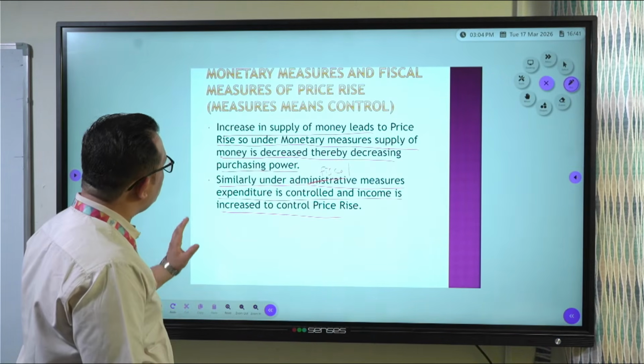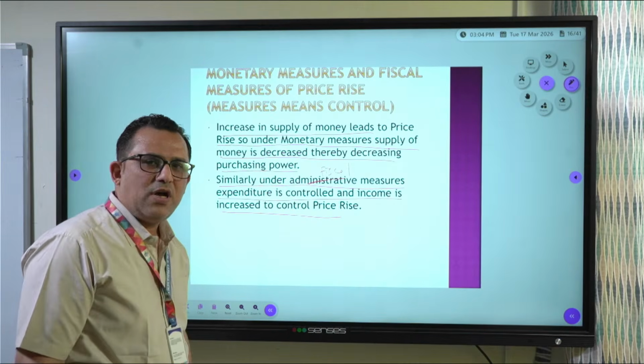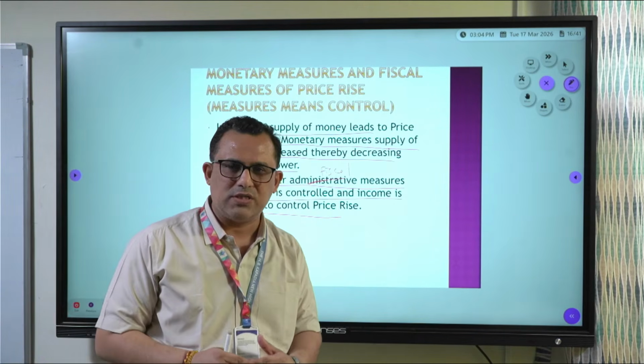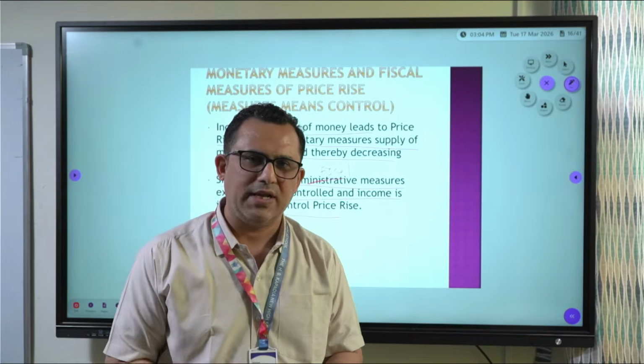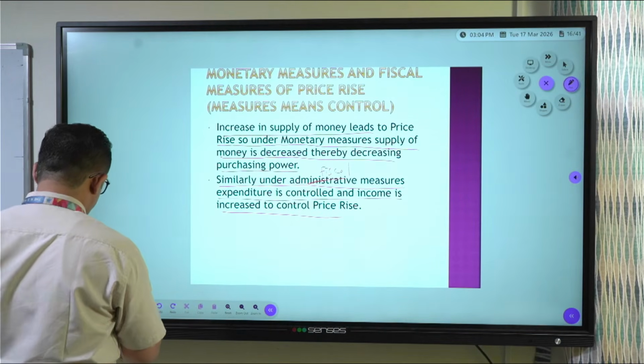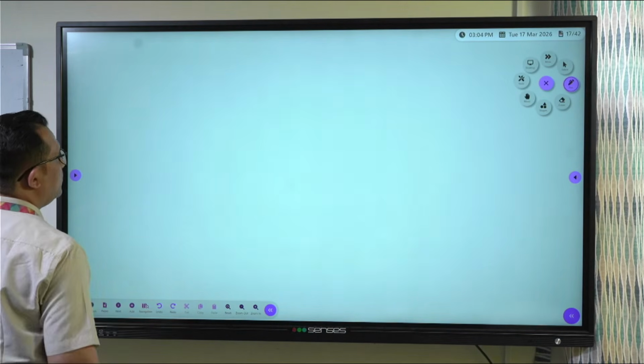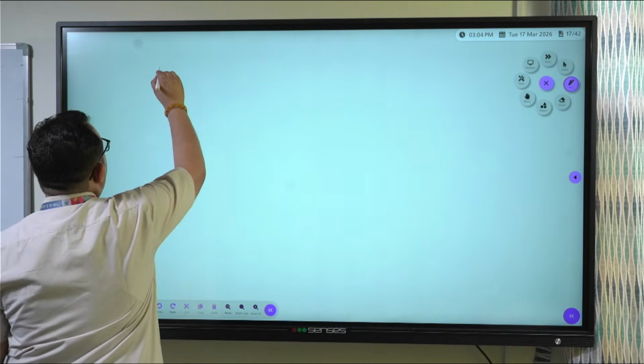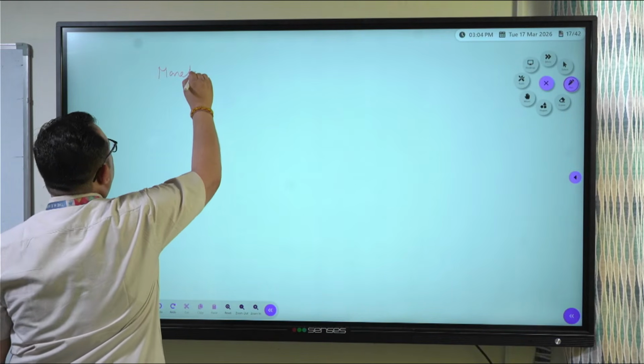Now let us talk about monetary measures first. How government reduces the supply of money and controls price rise. Let us see that. So we are seeing what? Monetary measures of price rise.